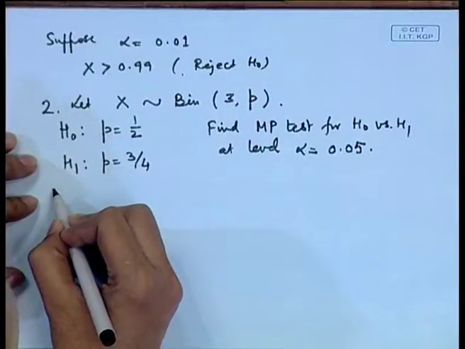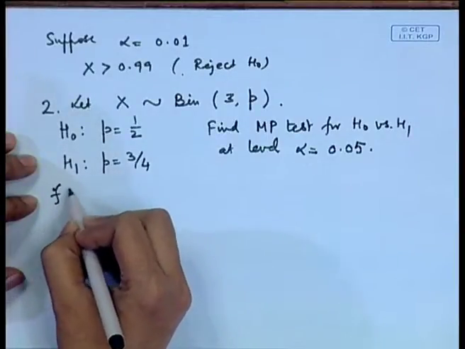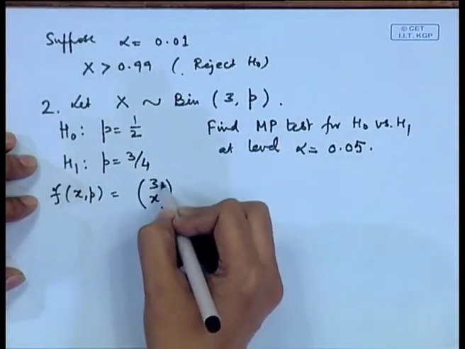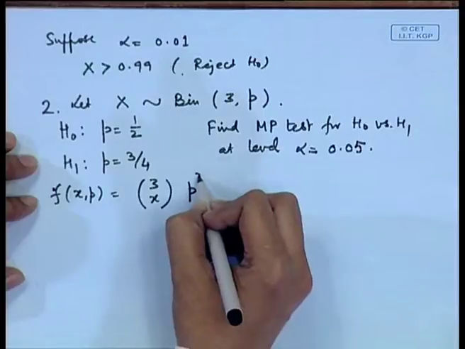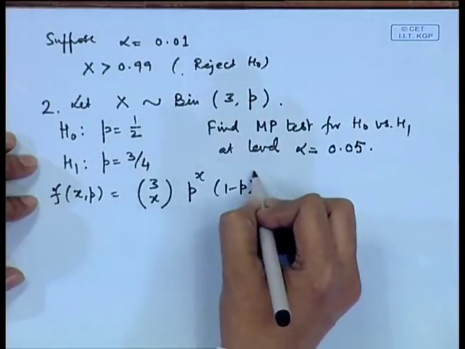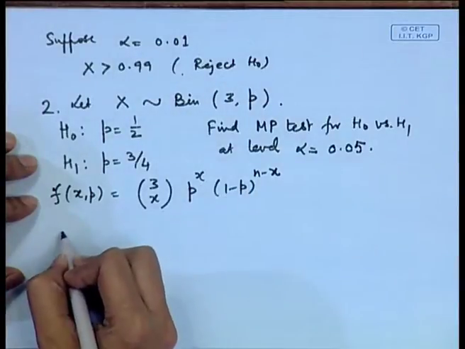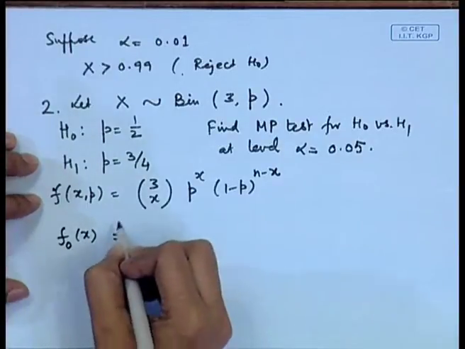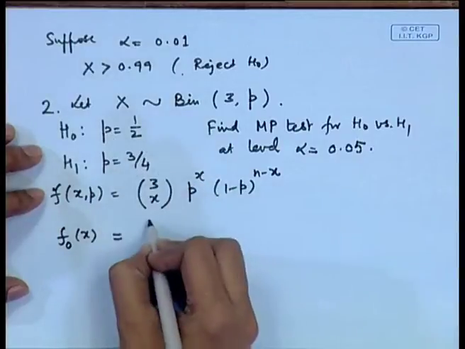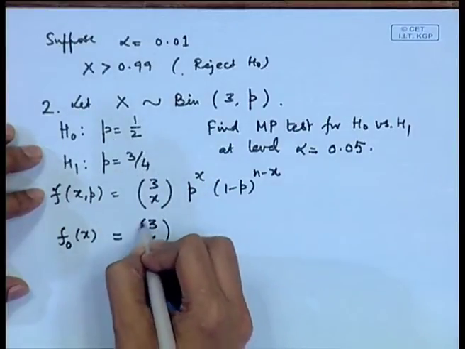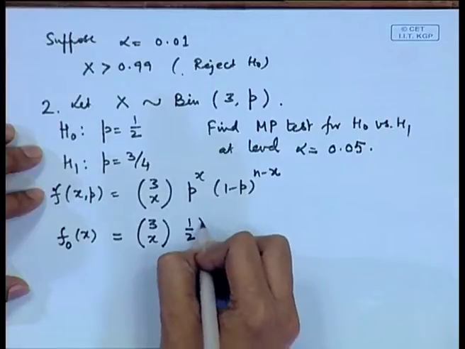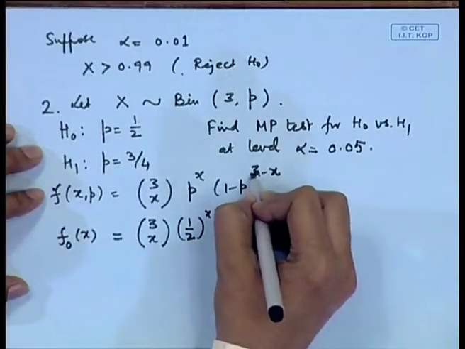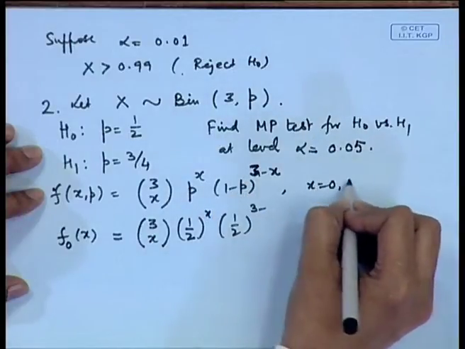So, let us write down the distribution first. f(x, p) is equal to n c x, p to the power x, 1 minus p to the power n minus x. We will need the values of f naught x and f 1 x. So, f naught x is the value when p is equal to half, which is reducing to 3 c x, half to the power x into half to the power 3 minus x. Here x is equal to 0, 1, 2, 3.